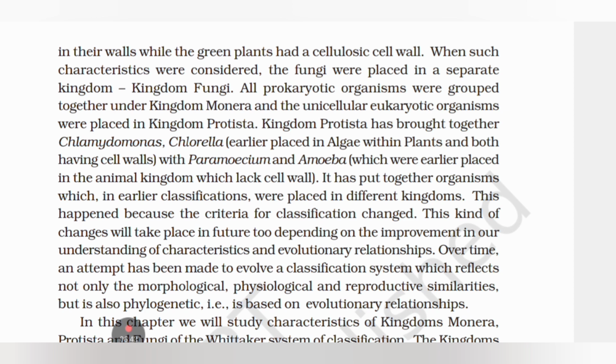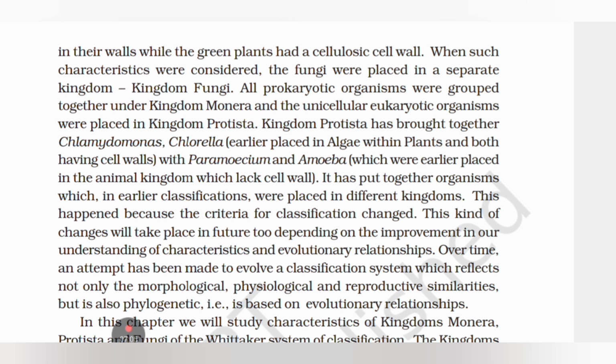Kingdom Protista has brought together Chlamydomonas and Chlorella (earlier placed in algae within plants and both having cell wall) with Paramecium and Amoeba (which were earlier placed in the animal kingdom and lack cell wall). It has put together organisms which in earlier classifications were placed in different kingdoms.